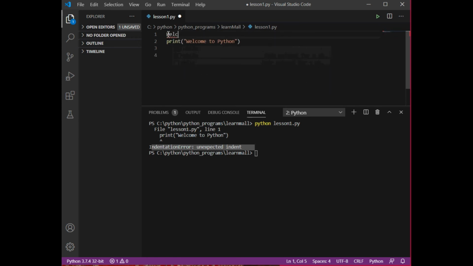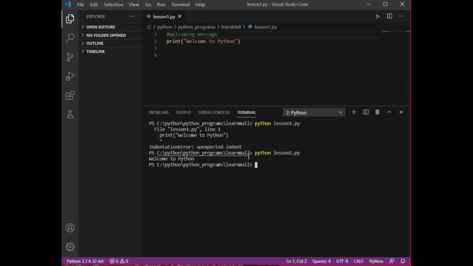But I don't want this statement to get executed or printed on my console or screen. What I can do is simply press the hash sign in front of this line. Now this line becomes a comment. If I run this code, it's not going to get executed.